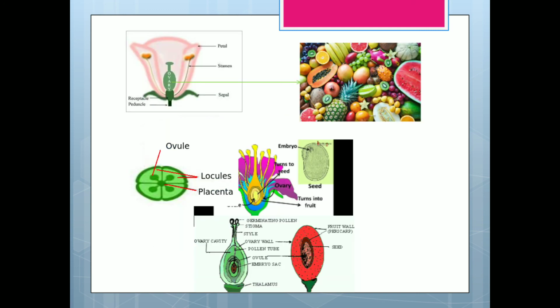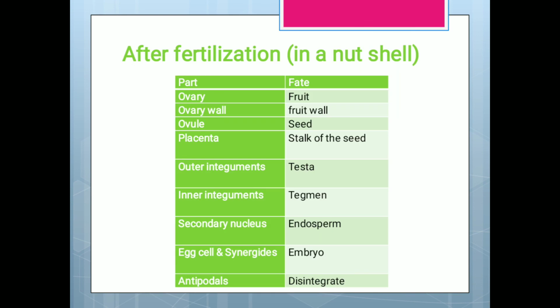We can see how the fate is taking place. In the first part, the ovary is changing into fruit. In the second diagram, ovules are changing into seeds. In the third part, we can see again what is happening. This is the complete fate showing. So this is after fertilization. What happens is given in a nutshell in a table. I hope you have understood the chapter on pollination and fertilization. Thank you.